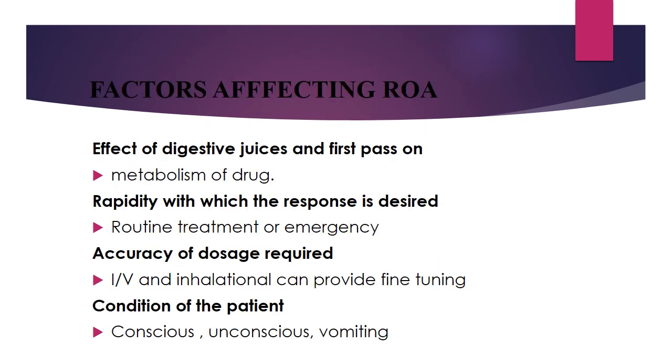Now, among the other factors which affect the route of drug administration, digestive juices and first pass effect also have an effect because they will affect the metabolism of the drugs. Next, rapidity with which the response has to be achieved. That is, the physician will decide whether it is routine treatment or an emergency. So in both cases, the route of drug will differ. And then the accuracy of the dosage required, like in case of IV or intravenous administration and inhalation, which provide fine tuning.